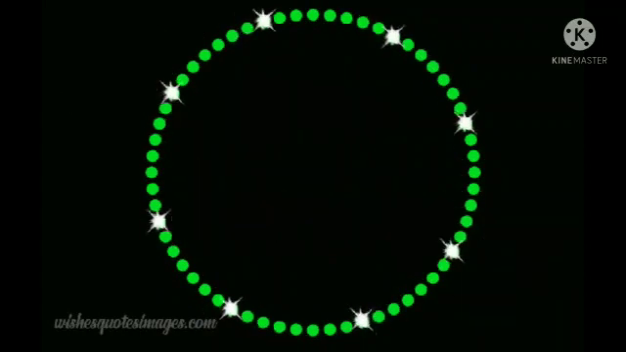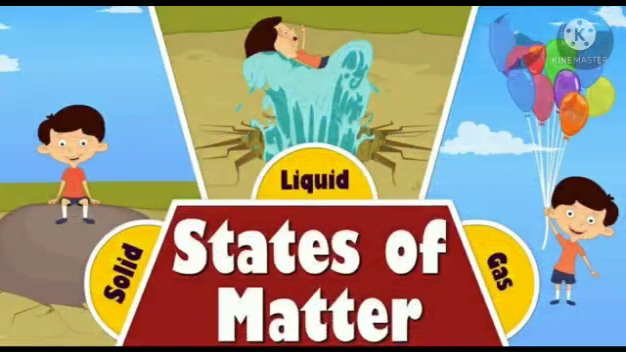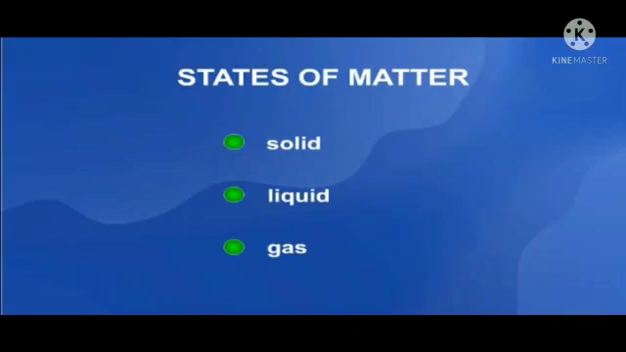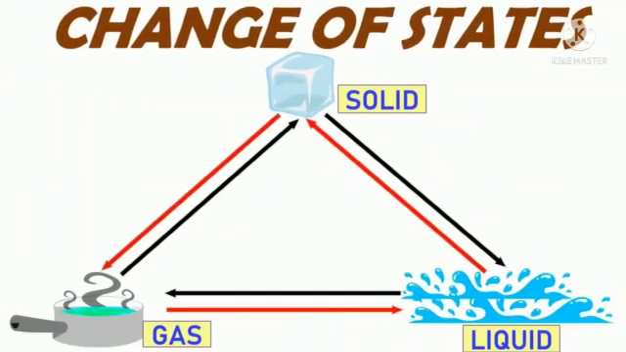Children, in the previous class we have learned the three states of matter, that is solids, liquids and gases, right? Hope you all have learned that portion. Children, today we will move on to the next topic of this lesson, that is change of states.